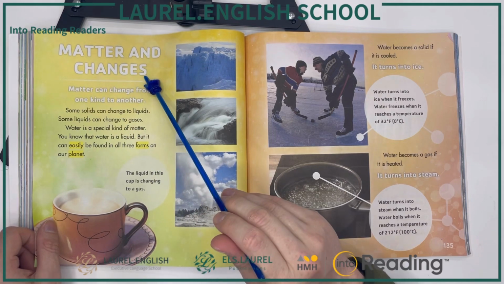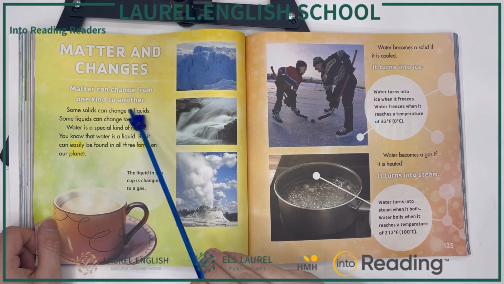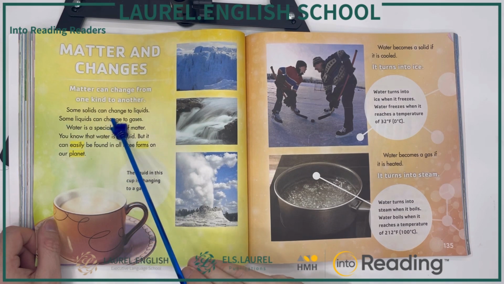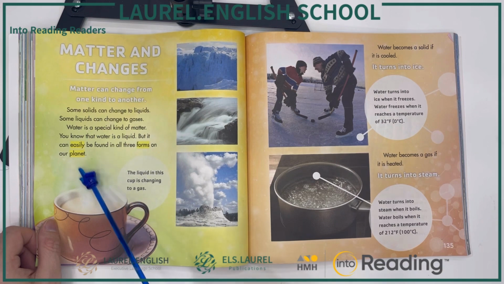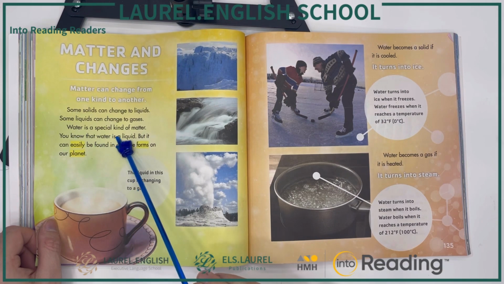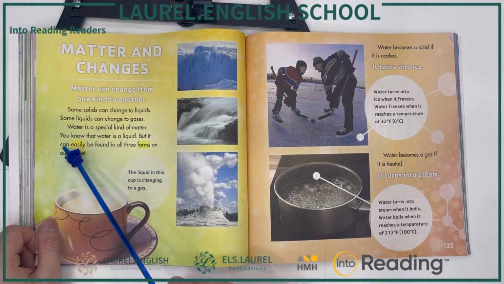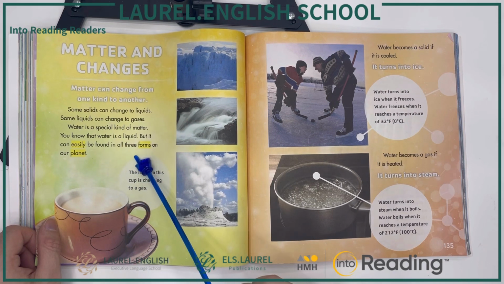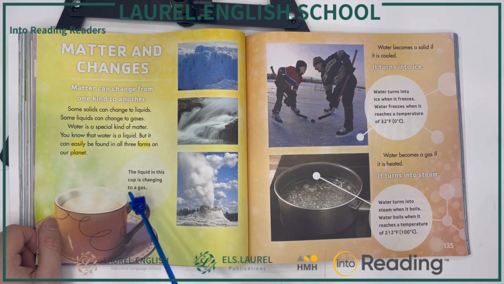Matter and changes. Matter can change from one form to another. Some solids can change to liquids. Some liquids can change to gases. Water is a special kind of matter. You know that water is a liquid, but it can easily be found in all three forms on our planet. The liquid in this cup is changing to a gas.